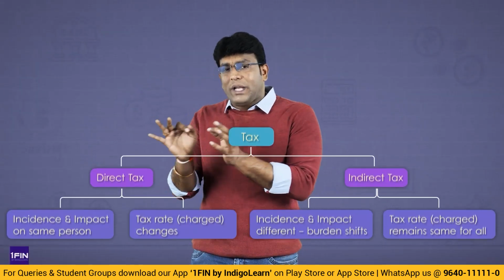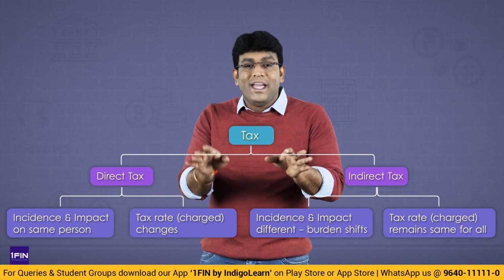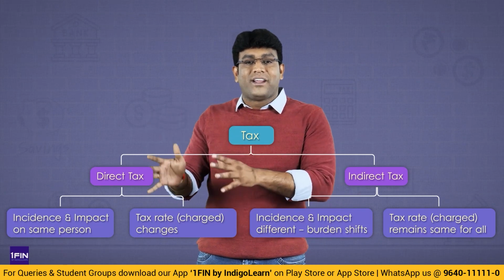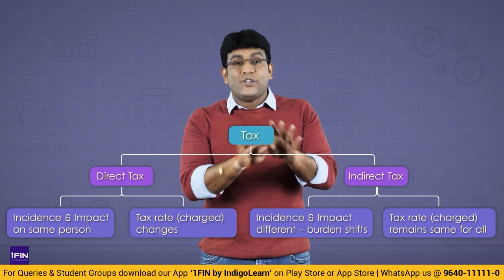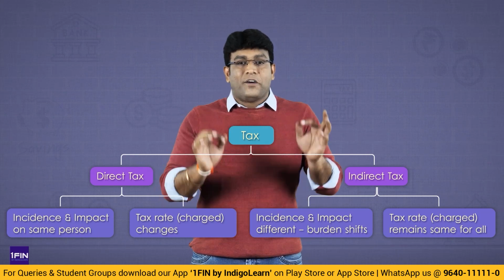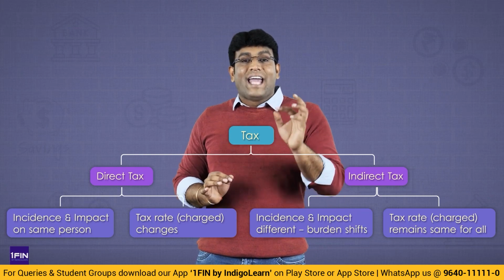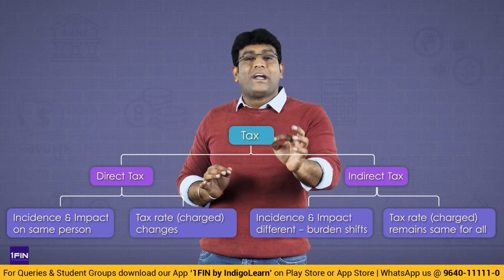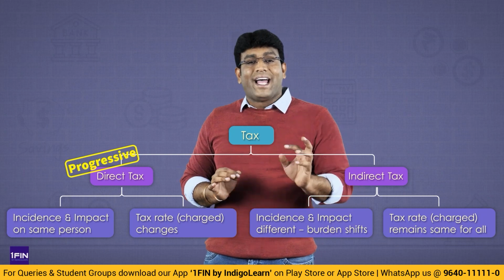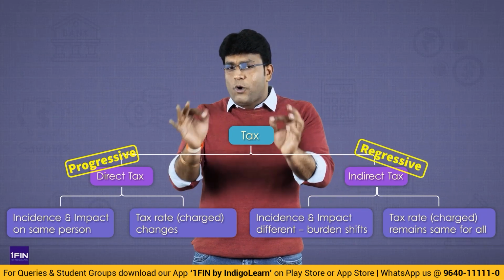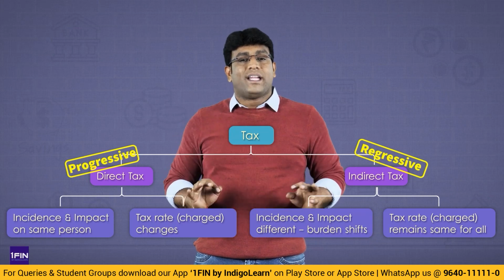But when we talk about income tax, that is not the story. The tax rate paid by Shiva Teja and the tax rate paid by Mukesh Ambani is not one and the same. The fundamental reason being in India, direct taxes are progressive in nature, whereas indirect taxes are regressive in nature. When I say progressive in nature, progressive means higher the income, higher the tax. Lower the income, lower the tax.